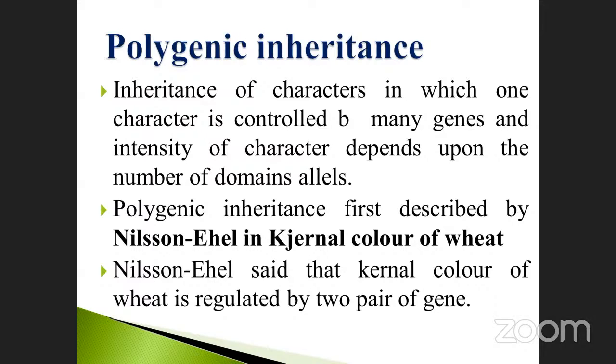This was first introduced by the scientist Nelson Ehle in the kernel color of wheat. How many genes are present? Total 4 genes, 2 pairs of genes. Don't forget, my dear students.